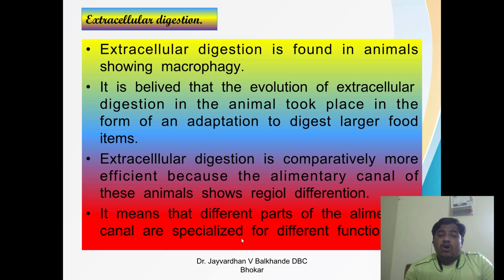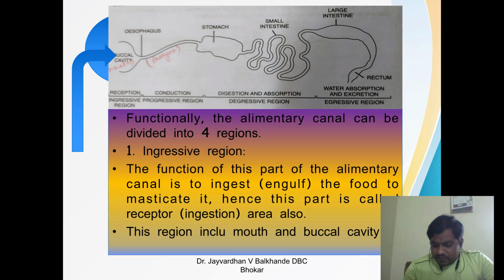And the extracellular digestion is comparatively more efficient because the alimentary canal of these animals shows a regional differentiation. Why is it very efficient? Because the alimentary canal has a number of regions, and it means that different parts of the alimentary canal are specialized for different functions. We will see one by one the four different regions of the alimentary canal.